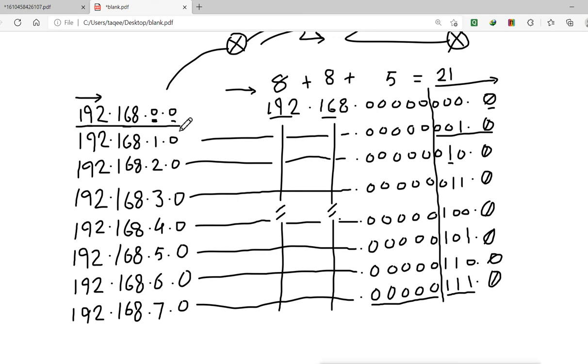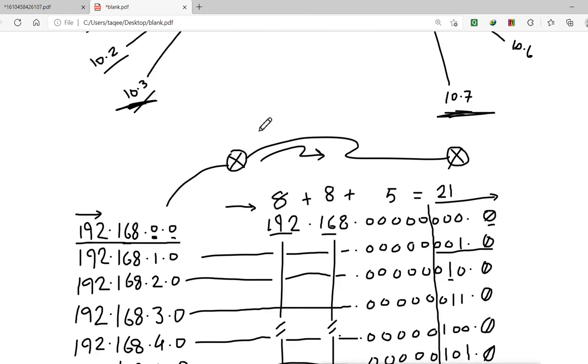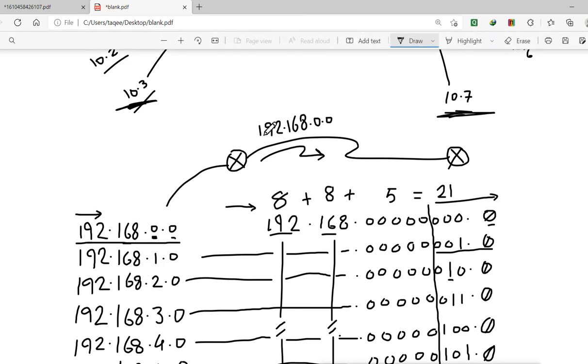This is the lowest one because it is 192.168.0, and the other networks are 1, 2, 3, 4, 5, 6, 7. So we can say this one is the lowest one, so it will send this network 192.168.0.0. So when this router sends the information that I have these networks, it will send this lowest network, and then it will send what?